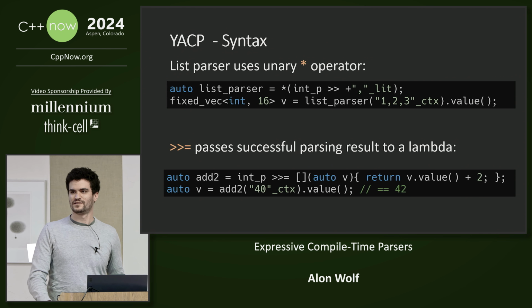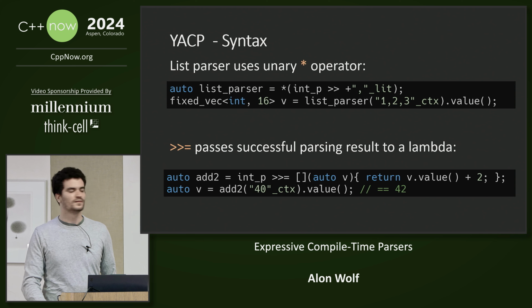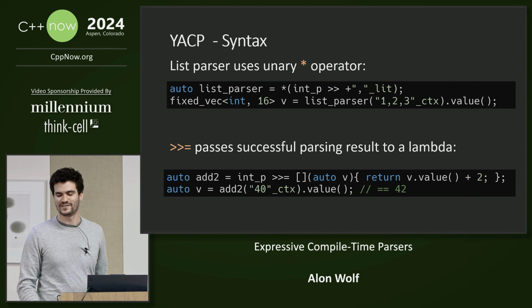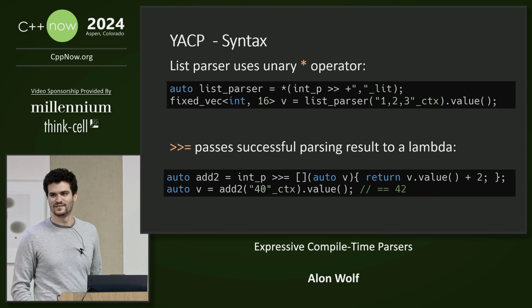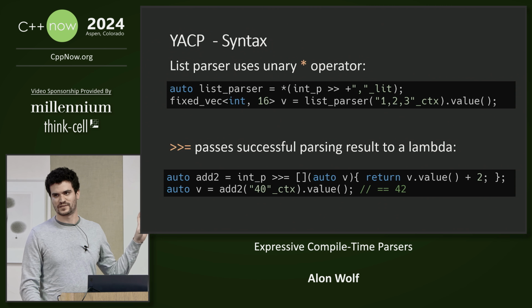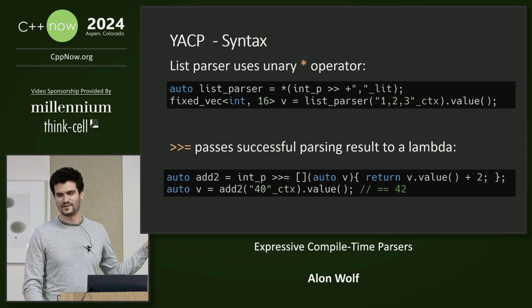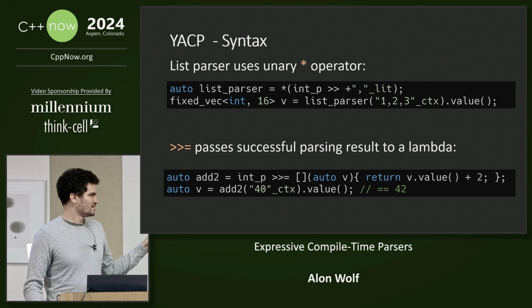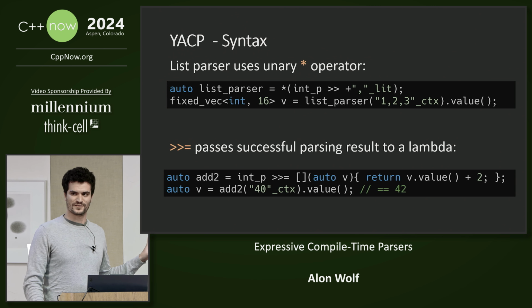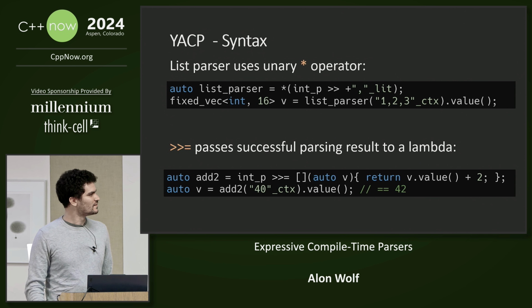Do you have a question? Yeah, so where do you get the 16 from if it's allowed to be parsed indefinitely repeated after each other? It's hard-coded in this case. So it could be anything? No, this one you have to know what capacity you are going to use beforehand. I said it's a very basic library, so everything is fixed size. In the first line, you can have a maximum of 16 ints followed by commas. If you have 17, then you will get a compilation error. And you just have to know that beforehand. Okay, cool.